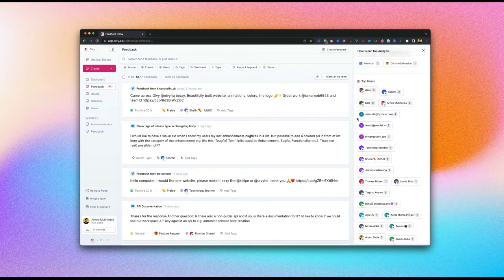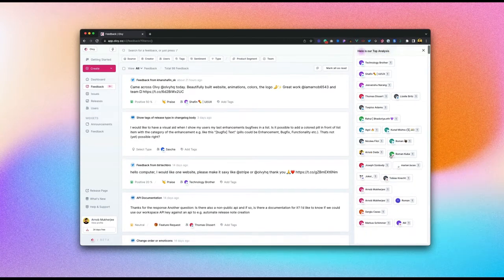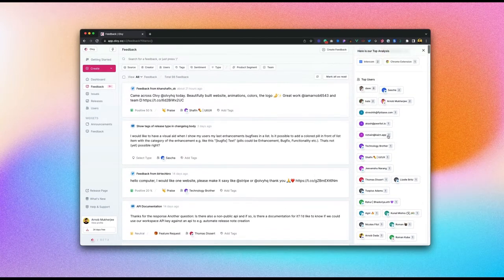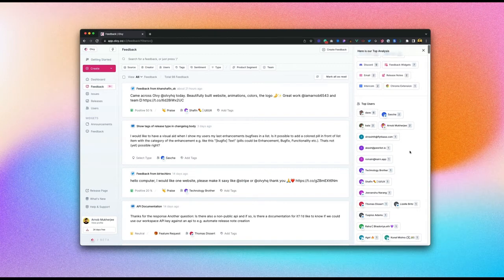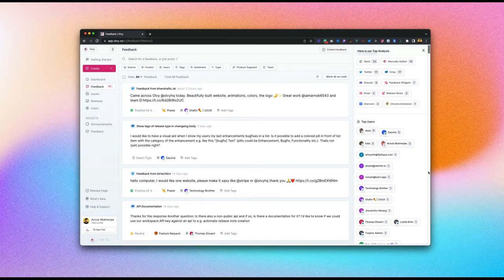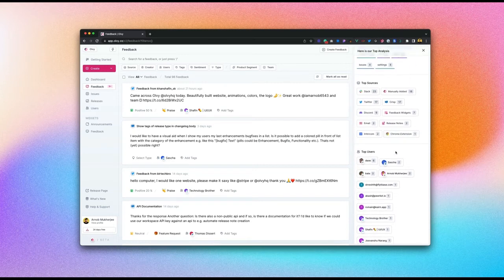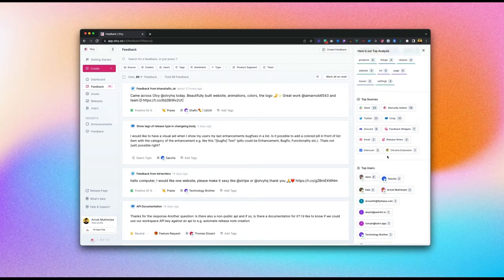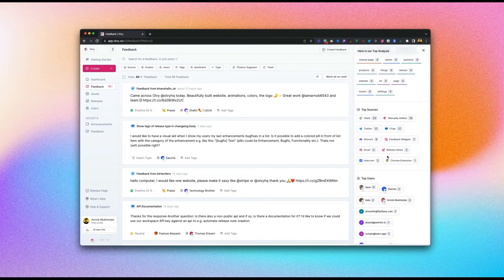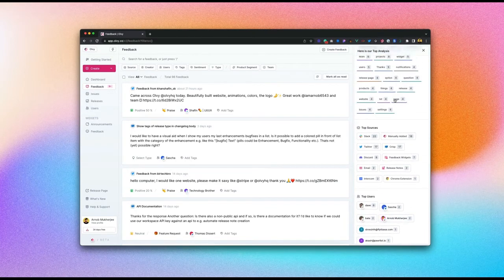With top users, the idea is to identify who are these people who are constantly talking to you and giving you feedback. This helps me, particularly in Olvy, to identify who are these active, power users who are constantly talking to us, and for the next UX research call, maybe we can just go and talk to them. So these are some of the facts that you can identify out of here.